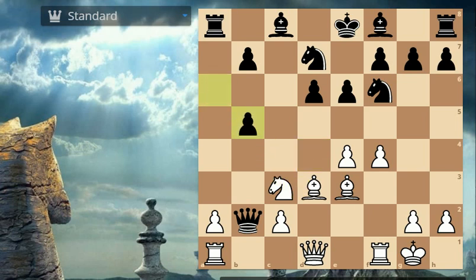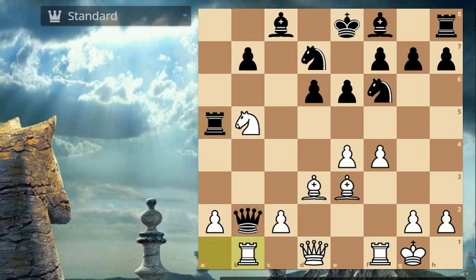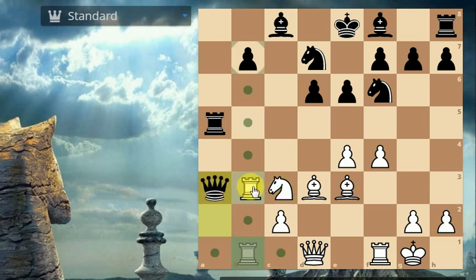Okay, so we have a captures on b5, and now knight captures on b5. And now we have rook to a5. And now white played rook to b1. So here you can see that there is no way this queen can survive. If you're thinking about queen captures on a2, then white would play knight to c3 attacking the queen, and after the only move, that is queen to a3, rook to b3 traps the queen completely, and there is no way this queen can escape.